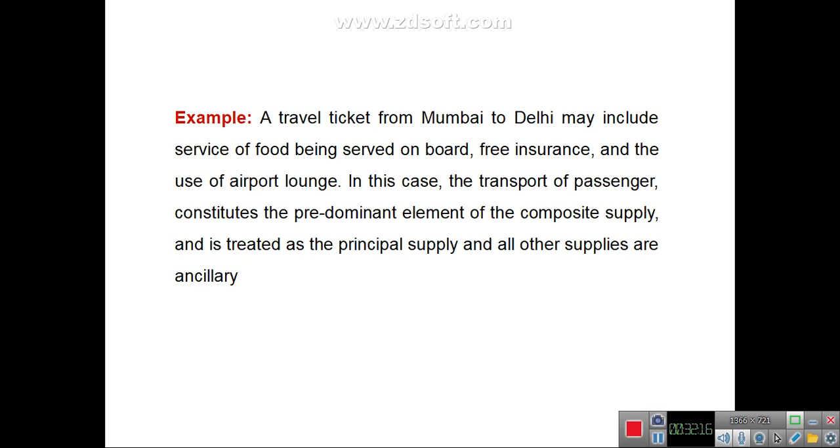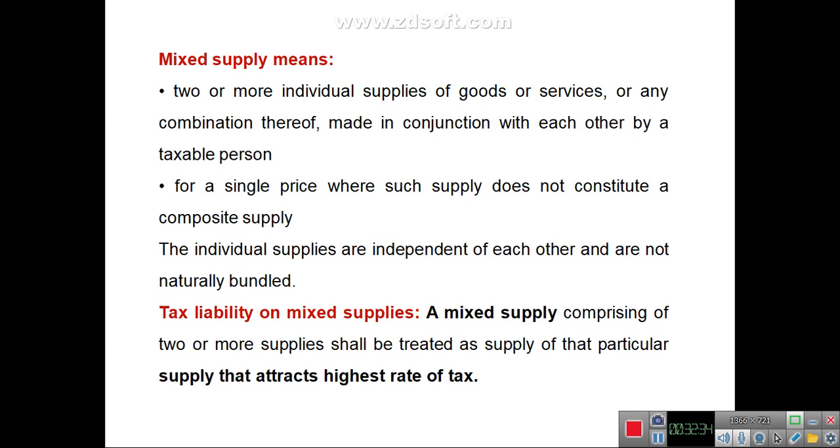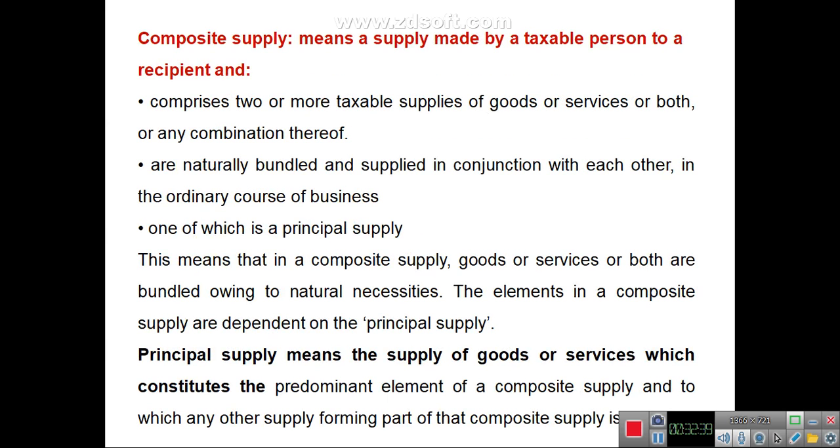Another example, a travel ticket from Mumbai to Delhi may include service of food being served on board, free insurance and the use of airport lounge. So in this case, transport of passenger constitutes the predominant element of the composite supply, and it will be treated as the principal supply, and other supplies are ancillary supplies. In case of composite supply, the rate of tax applicable to the supply will be the tax which is chargeable on the principal supply.